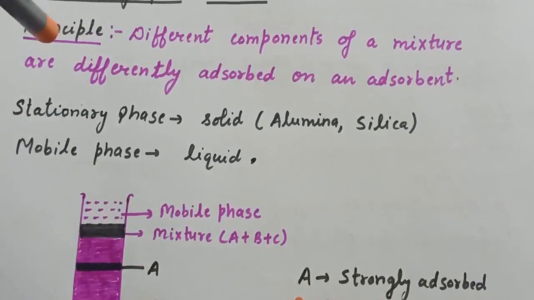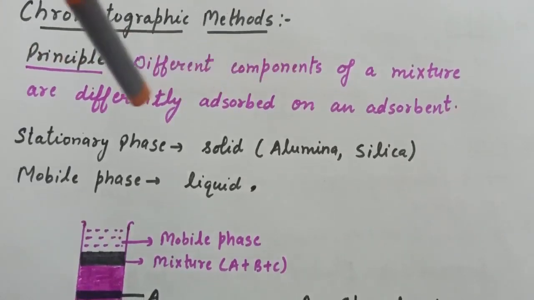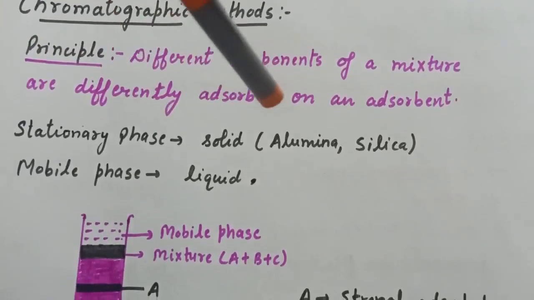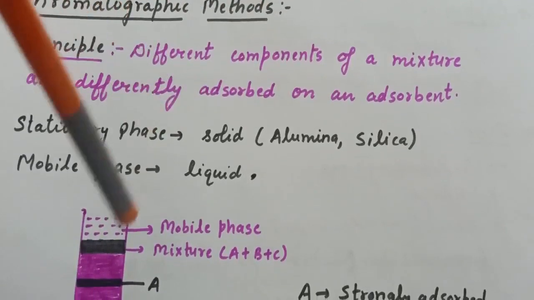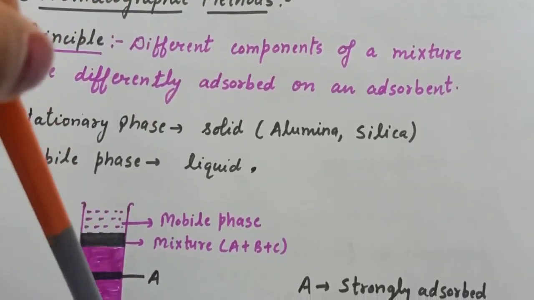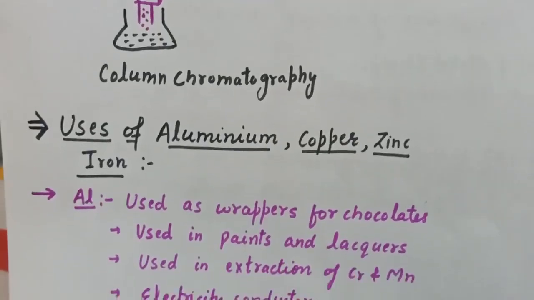So the principle of chromatography is that different components of a mixture are differently adsorbed on an adsorbent. That is, depending upon the adsorption power, they will be differently adsorbed on the surface of the adsorbent. So these are the purification methods.